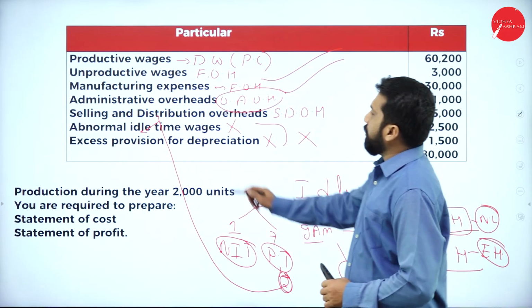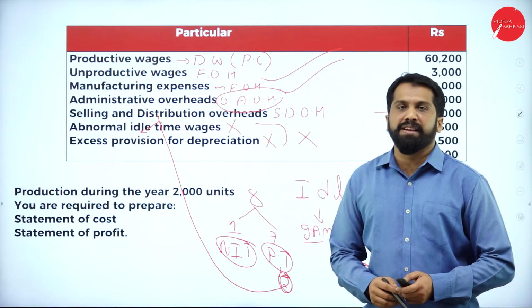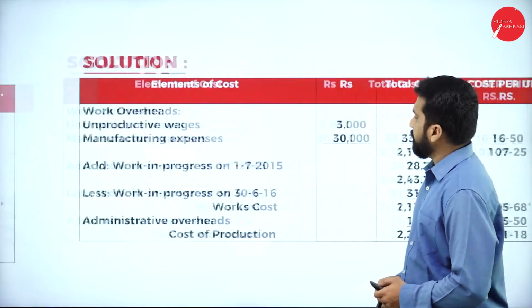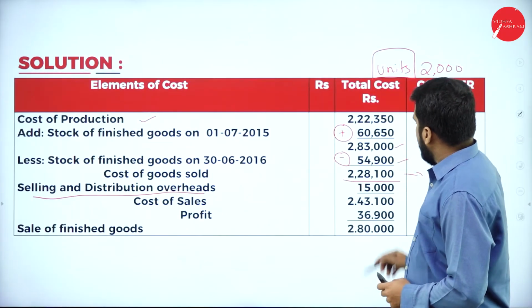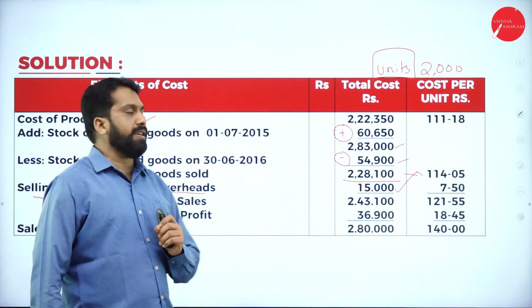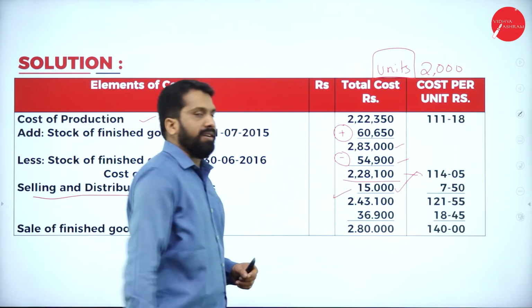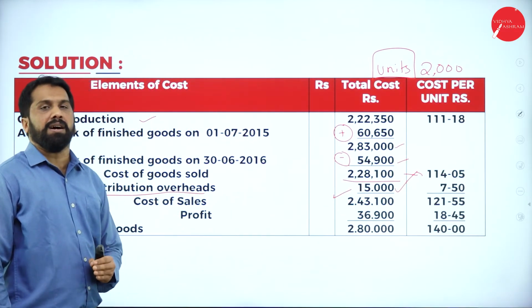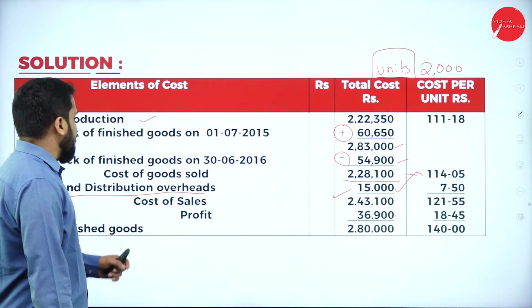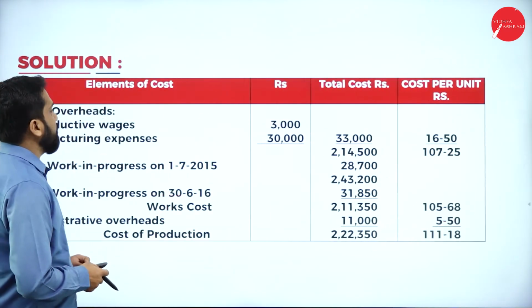In the question, they have given selling and distribution overhead as one amount, that is 15,000. Now, add 15,000, you got 2,43,100. Up to this, any doubt? Now, profit and sale of finished goods. How to find out? Again, I'll go back.